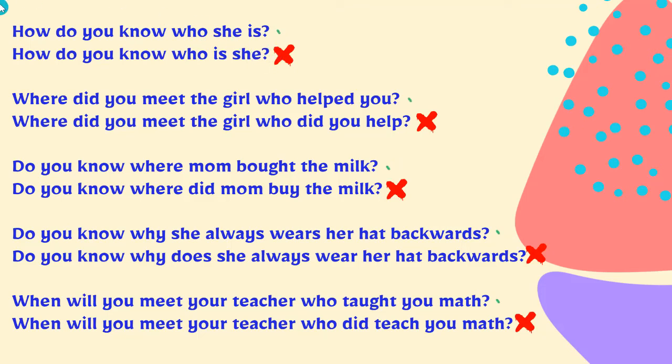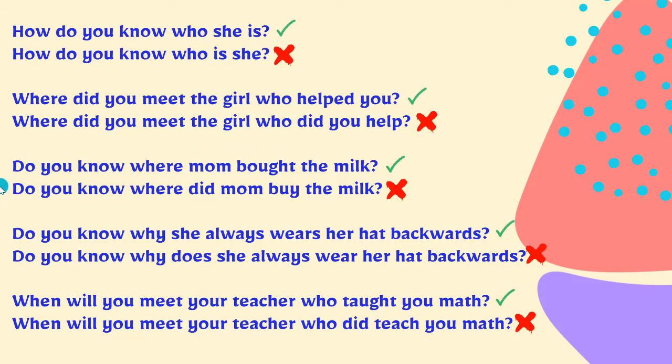Okay? So the question is how do you know, not who is she, but how do you know who she is. Okay? And then the next one, where did you meet the girl who helped you? Because this is the positive and this is the question. And remember to put the punctuation here in every sentence if you want to make a question.